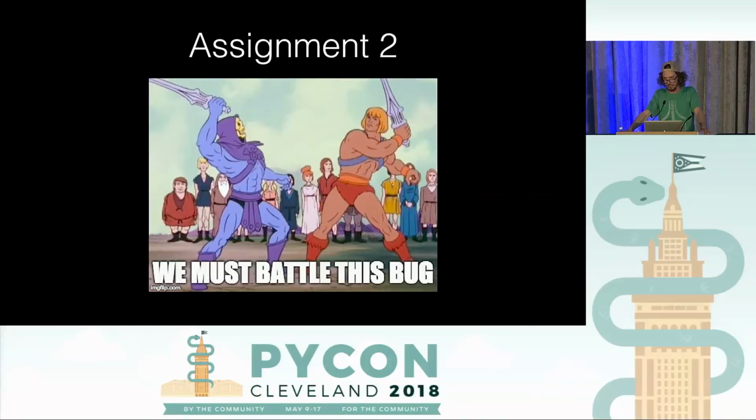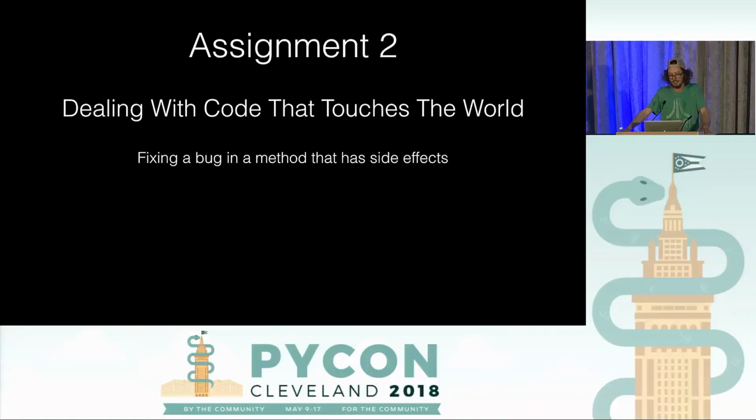So there's an emergency bug that we have to fix right away. So that assignment's going to get shelved. And in assignment 2, we're going to deal with code that touches the world. So we're going to fix a bug in a method that actually has some side effects.